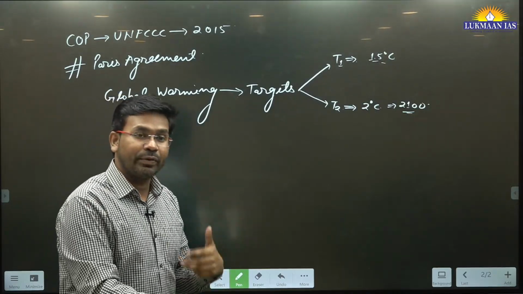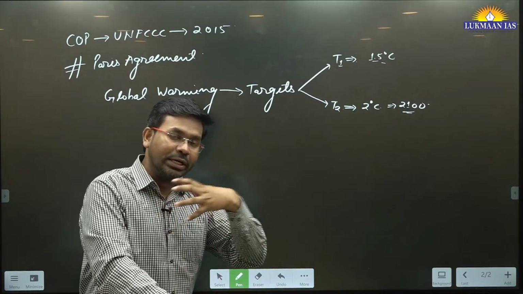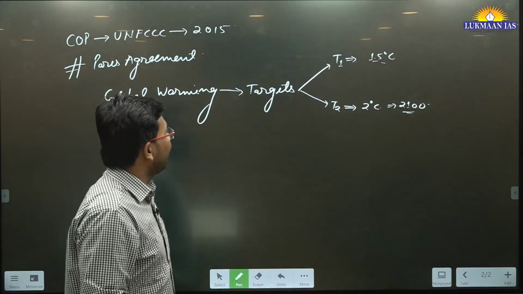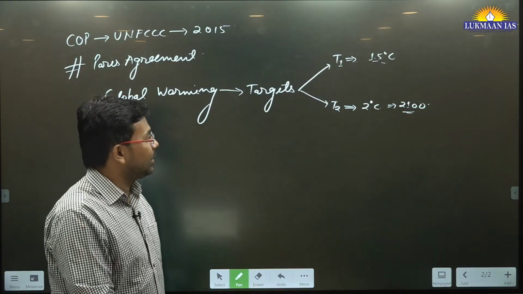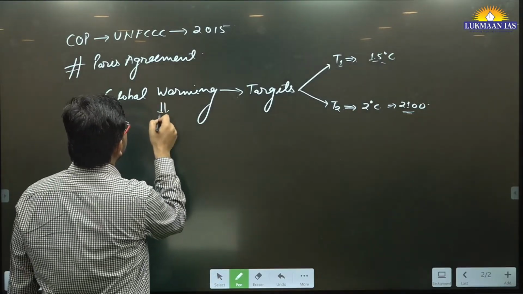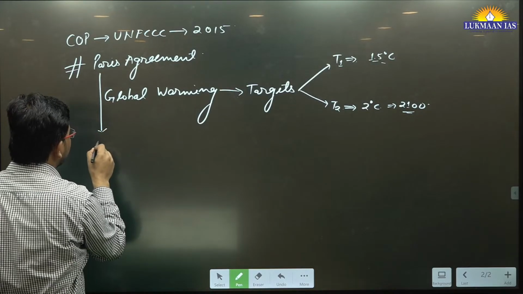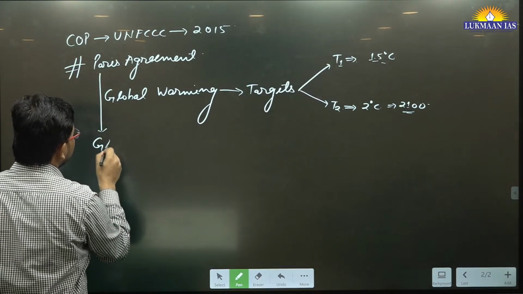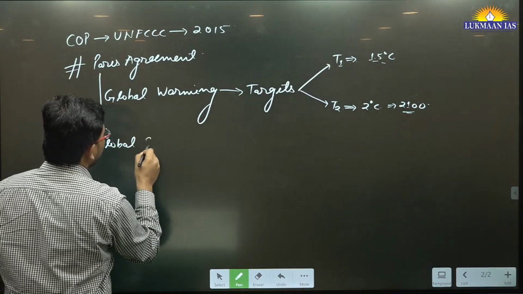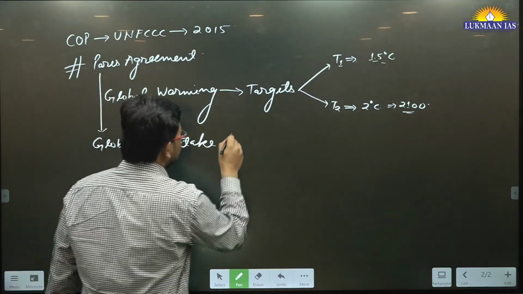They have agreed to phase out greenhouse gas emissions. They have agreed to reduce the greenhouse gas emissions. But still, we are struggling with that. And as part of this Paris Agreement, different countries have agreed that they are going to come up with a report which is known as the Global Stocktake Report, right?